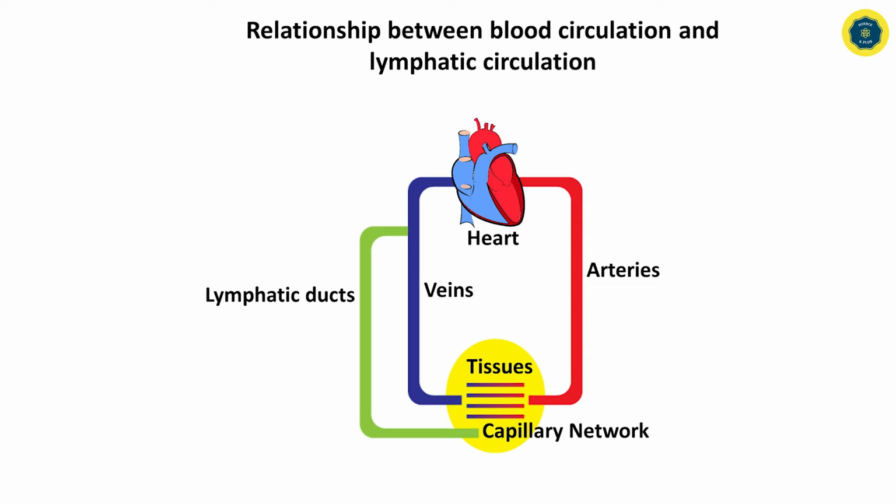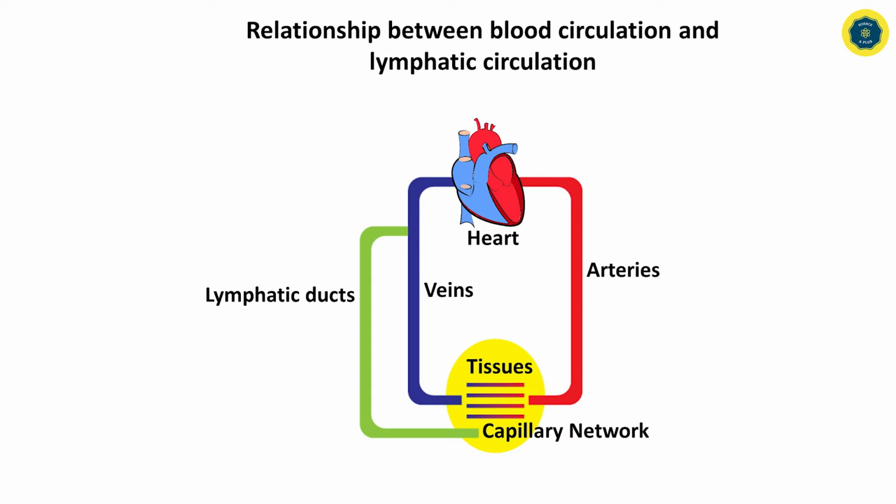The arteries are further divided into capillaries and it forms the capillary network. Each capillary in the capillary network transports the materials into tissue cells. During this transportation, tissue fluid accumulates around the tissues. Part of this tissue fluid makes the lymph.